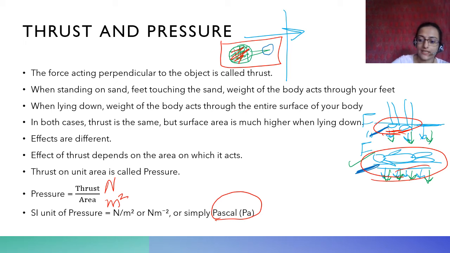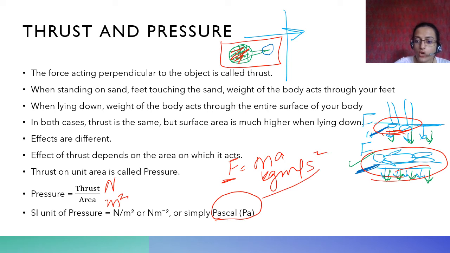Pressure is also Pascal. Like force is Newton, right? Force is generally how much? Mass, force is mass into acceleration, so force is kilogram meter per second square, which is also called Newton. And pressure is Newton per meter square.